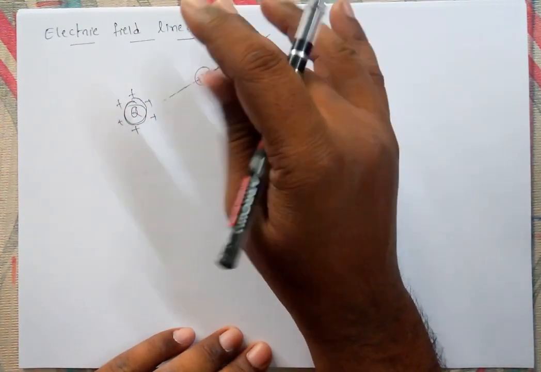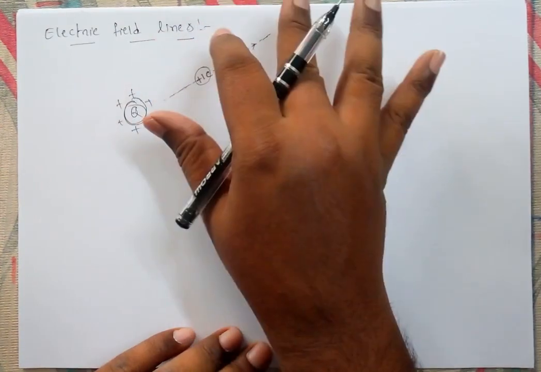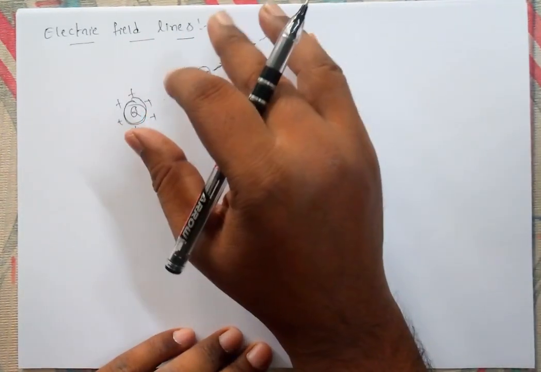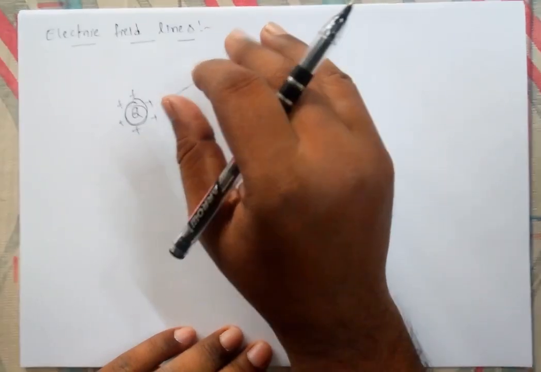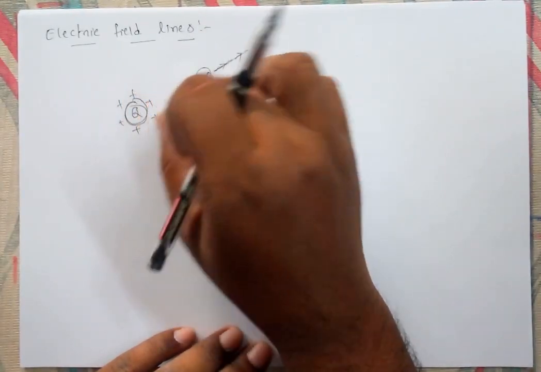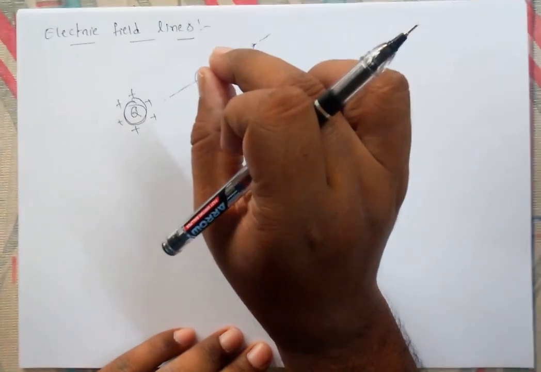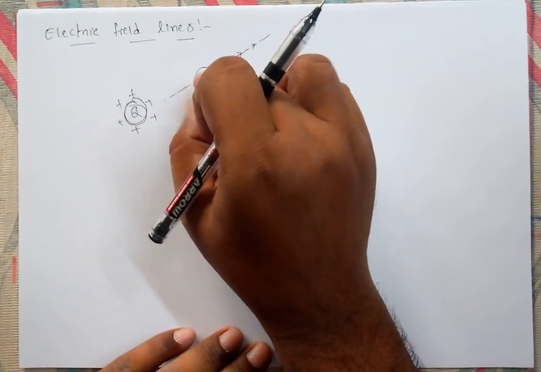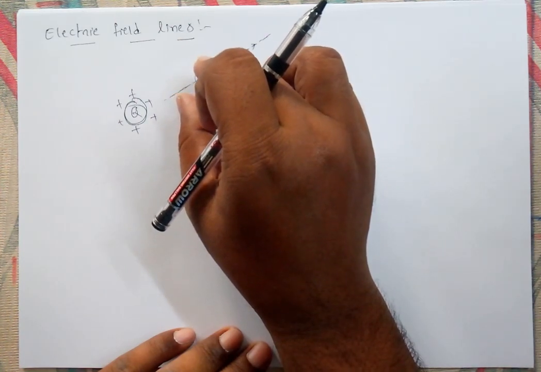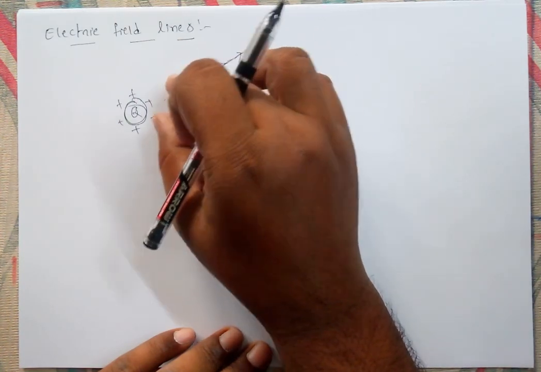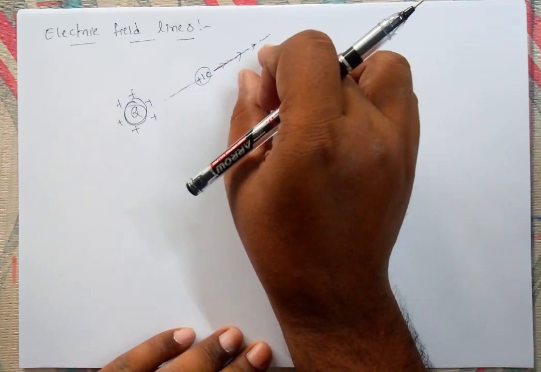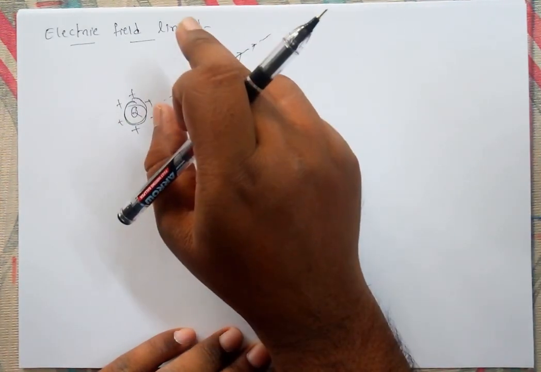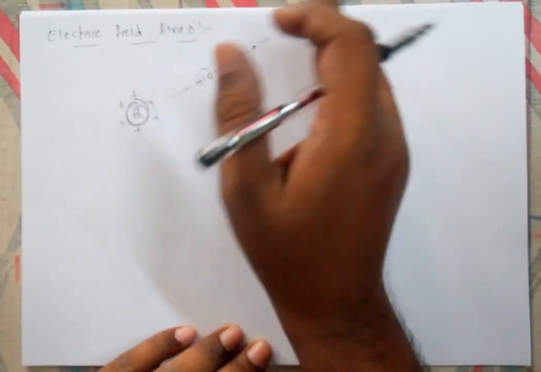Electric field lines. See, we discussed electric field is possible. The electric field is an imaginary thing. The imaginary lines we can draw like this. How we can draw them: near the charge, if you place a 1 unit test charge, the test charge in whichever way it freely moves, that path gives the electric field lines. So that may be a straight line, that may be a curved line.